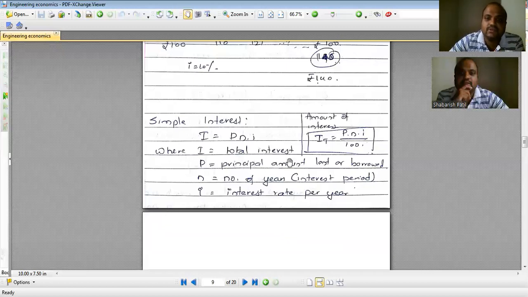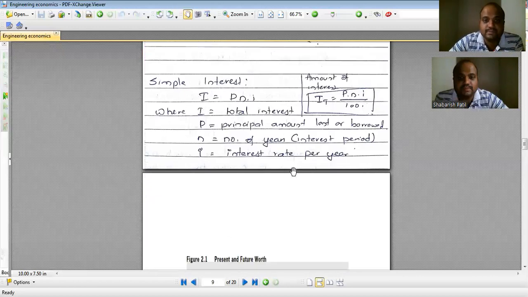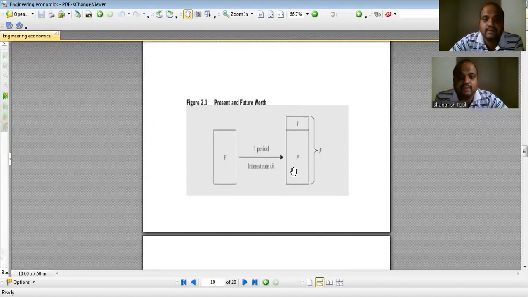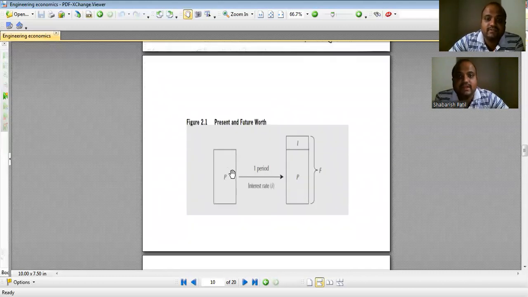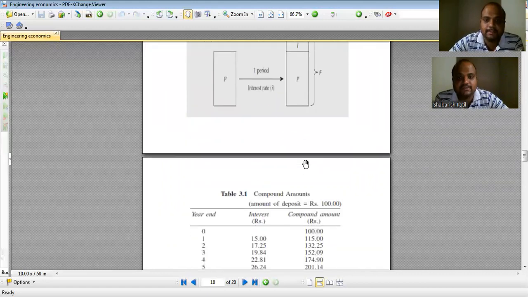Capital I is your total interest. Because of this interest, your present value P will have a future value F, which is equal to P plus I. This is the relation.